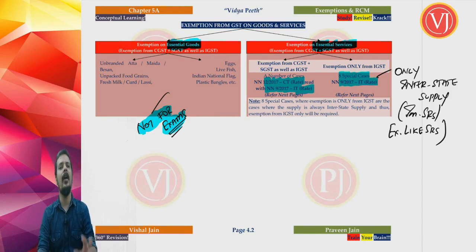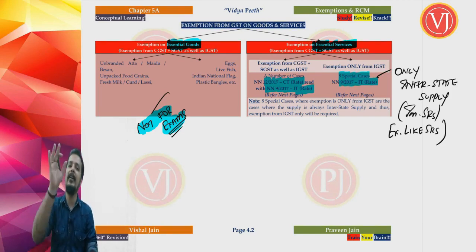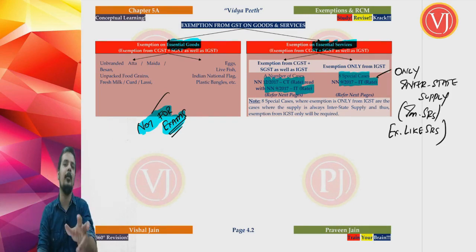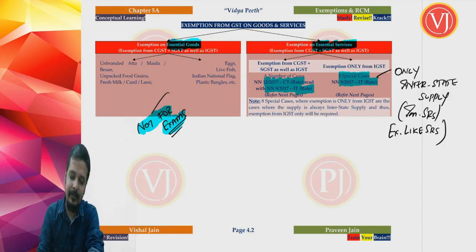The only difference is you have 8 special exemption entries in 9/2017 IT rate, which you don't find in 12/2017 CT rate, because those entries deal only with exemptions on interstate supply, and are talking about either import of services or export like services. Import of services and export like services, we have discussed, are only interstate supply. They cannot be intrastate supply, therefore they are not found in 12/2017 CT rate, right?